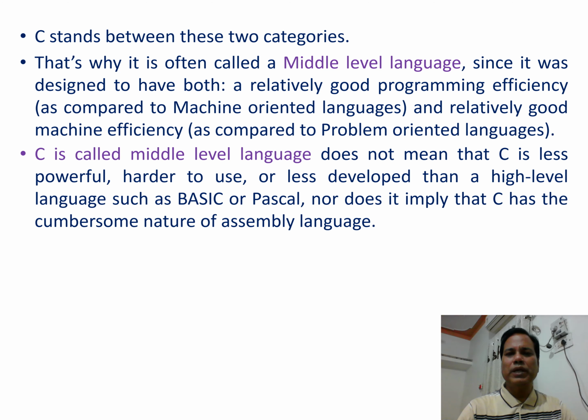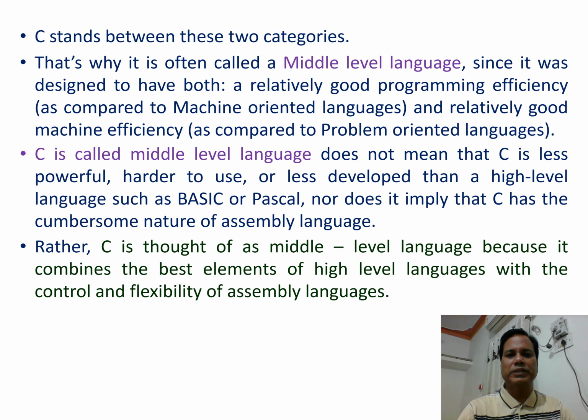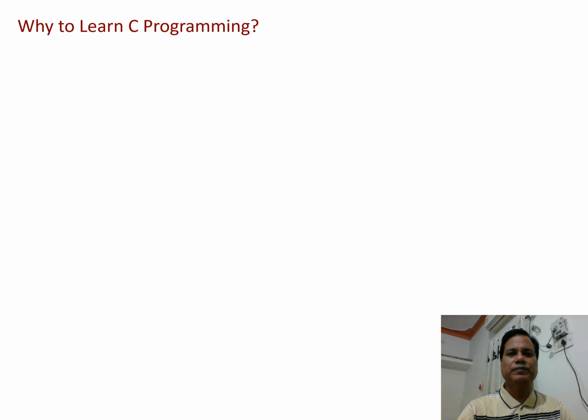C being called a middle-level language does not mean that C is less powerful, harder to use, or less developed than a high-level language such as BASIC or Pascal. Nor does it imply that C has the cumbersome nature of assembly language. Rather, C is thought of as a middle-level language because it combines the best elements of high-level language with the control and flexibility of assembly languages.